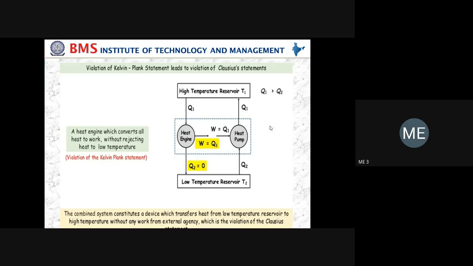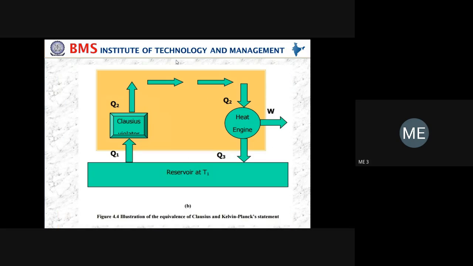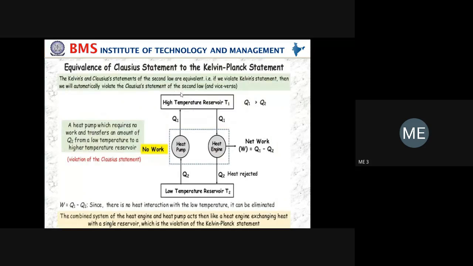Whenever we remove the high temperature reservoir, the same quantity of heat is flowing. Just imagine that the high temperature reservoir is not there. You see, like this you have to show. You have to remove that high temperature reservoir. The same quantity of Q1 you have to supply to the heat pump, so that directly Q1 is there.